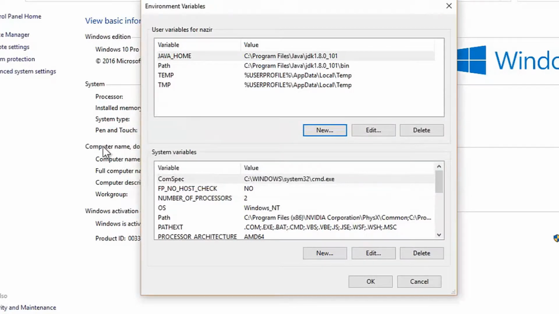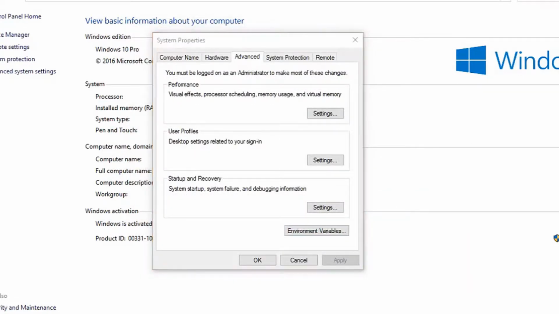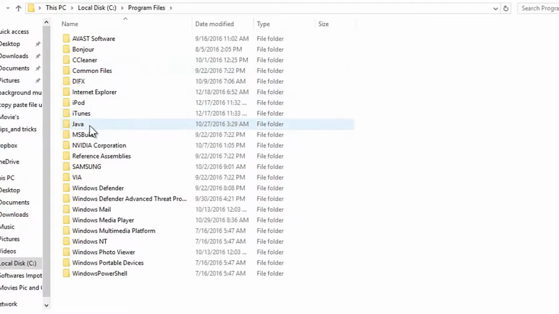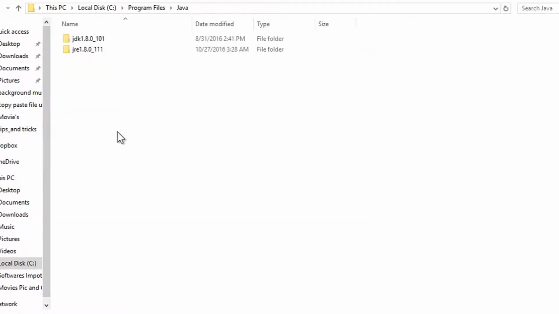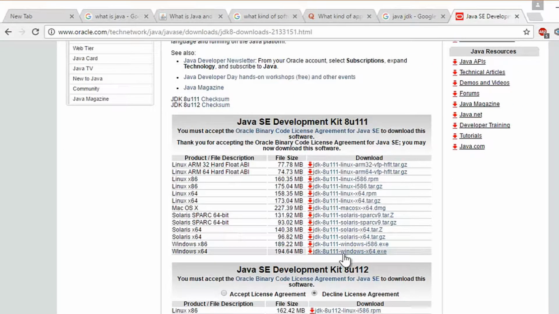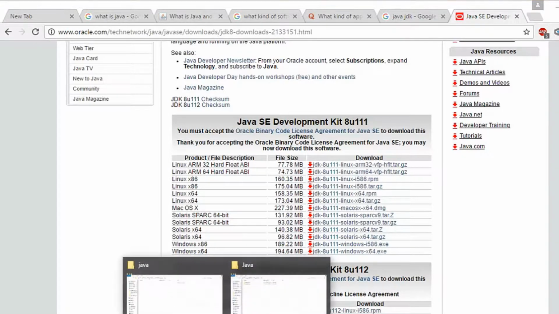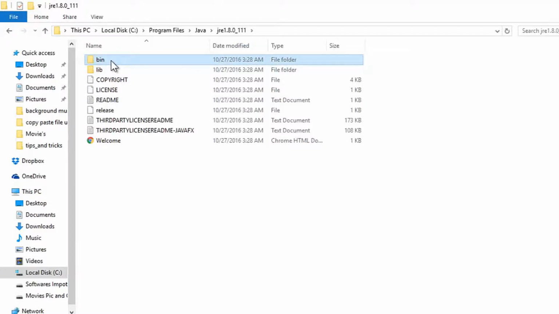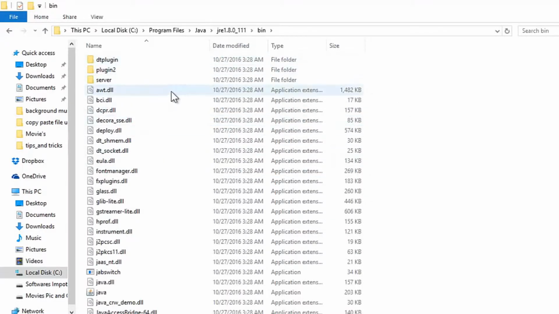To give it a path, what we need to do is go into the C drive on your computer, then program files. Here you get the folder of Java, and it shows two versions. Right now the latest version is 1.8.0_111. So this is the first one. Open up your bin folder. After the bin folder has been opened, here are all the files which we will need when we are creating a program.